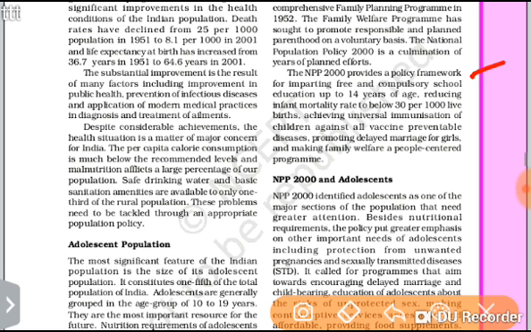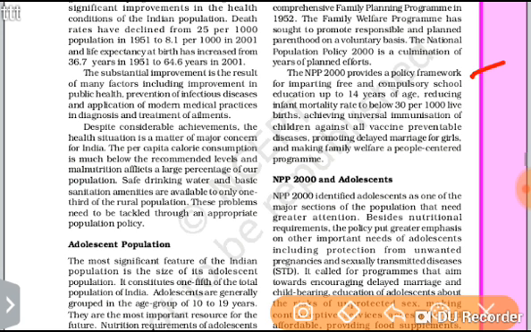It also gave importance to vaccines, so that people shouldn't suffer from different types of diseases in future. And it promoted delayed marriage for girls, because if girls are married later, then definitely both the mother and the child can be healthy.